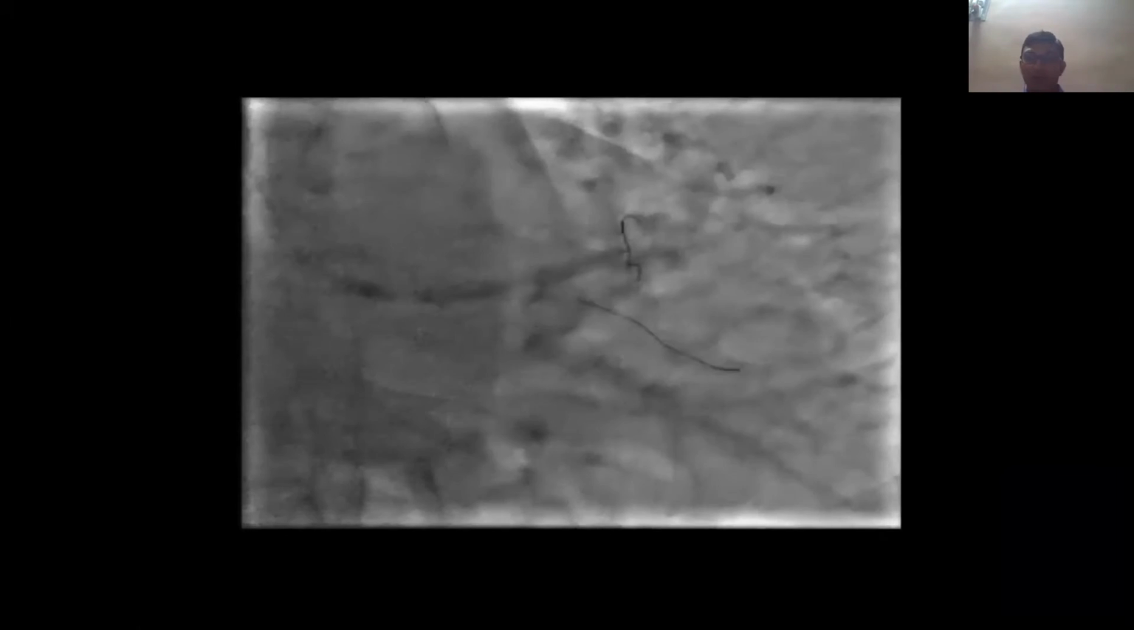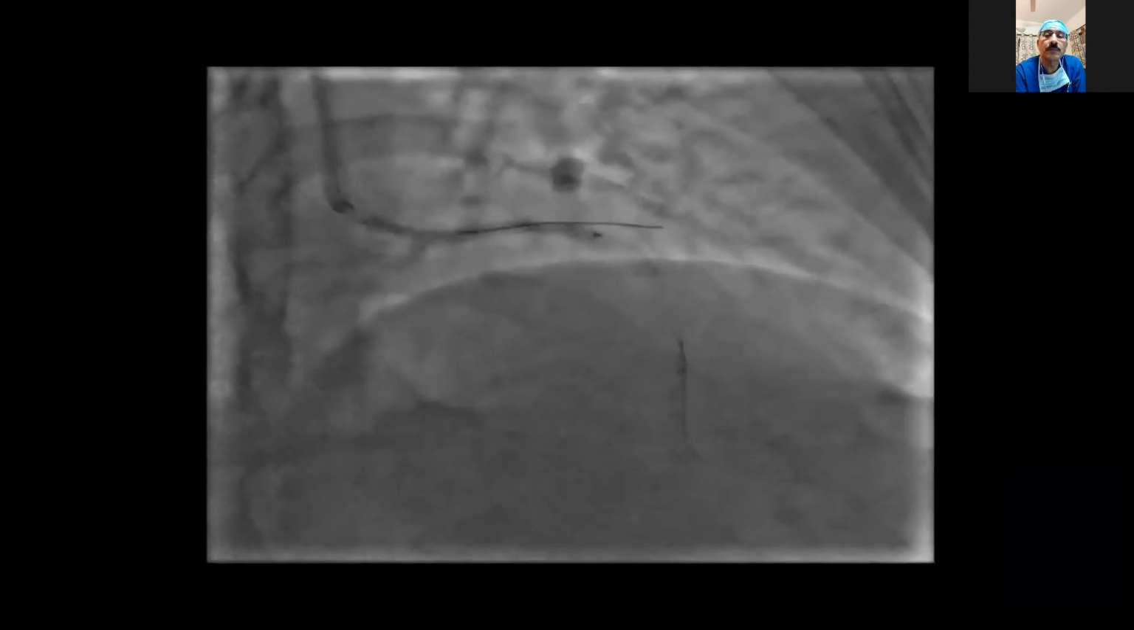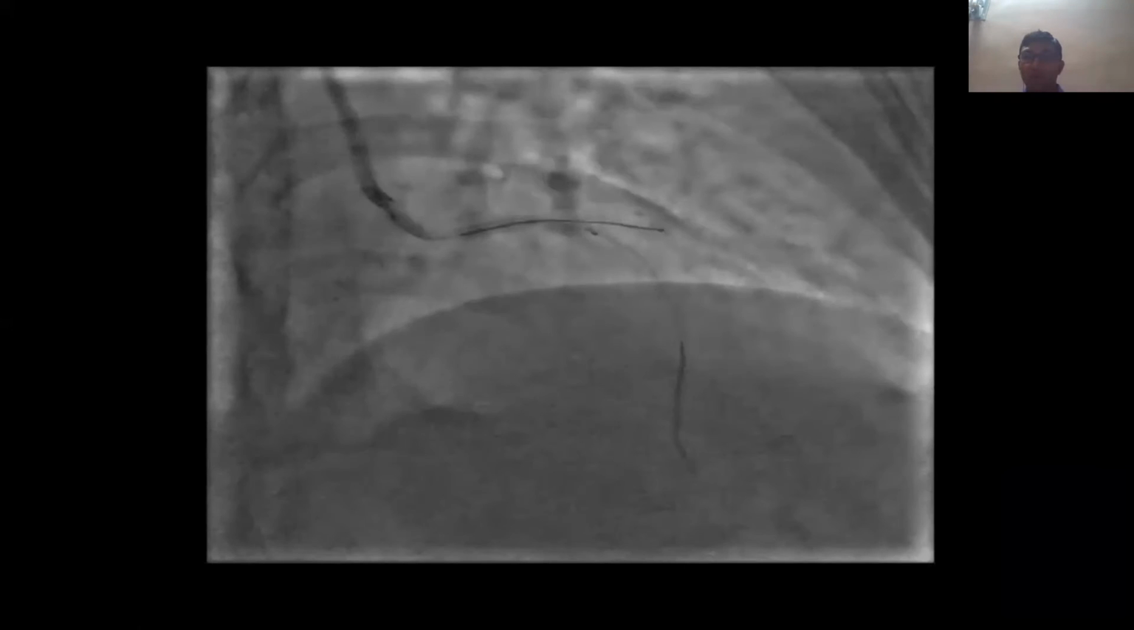We put a 3.5 into 38 mm Xience Expedition, and we dilated with 12 atmospheres. Then we did ostial flaring with the same stent balloon up to 18 atmospheres.